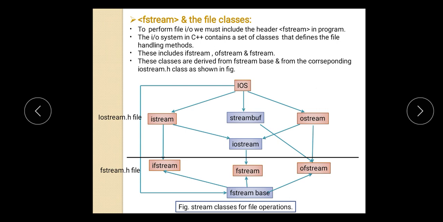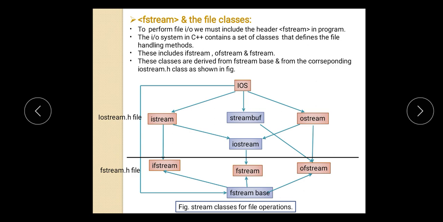So like the iostream class for handling different input output devices, C++ also provides different file stream classes. That is the fstream. To perform file input output, we must include the header file, that is fstream.h, in our program. The IO system in C++ contains a set of classes that defines the handling methods. That means if we want to perform different operations on the different devices, C++ provides a variety of classes which contain these handling methods for those devices.